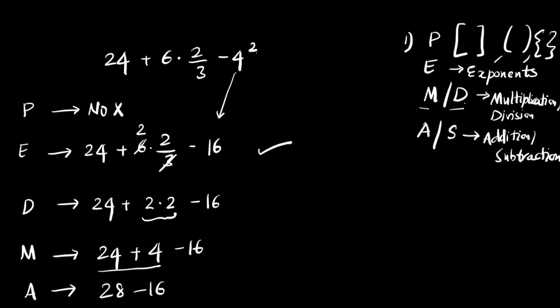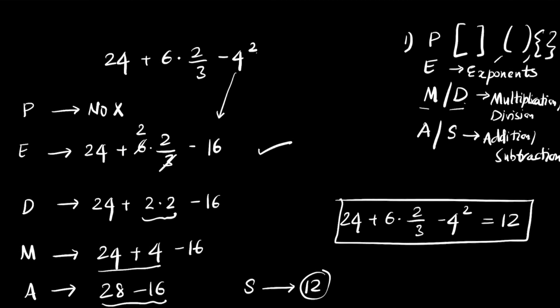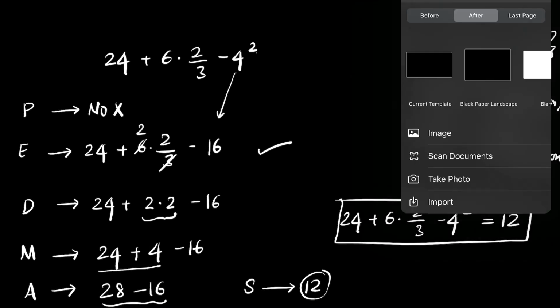Now finally there is only subtraction. 28 minus 16 gives you a value of 12. So the value for 24 plus 6 times 2 by 3 minus 4 square is going to be 12. This is the value for the problem, and this is the order of operations. Let me do another example.